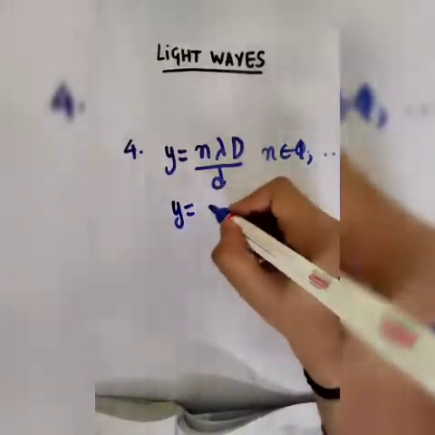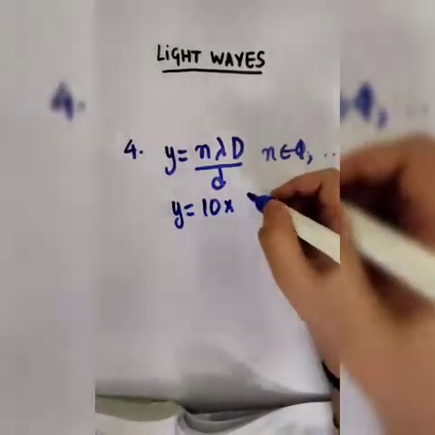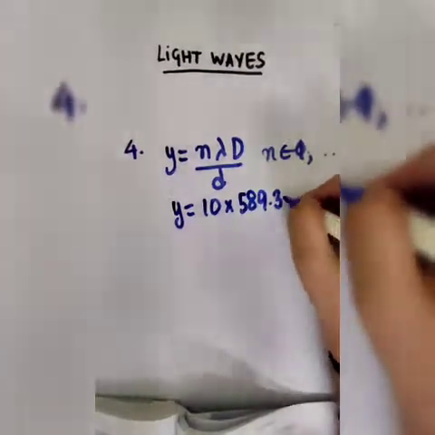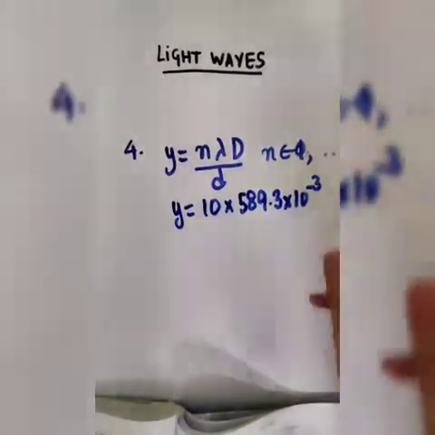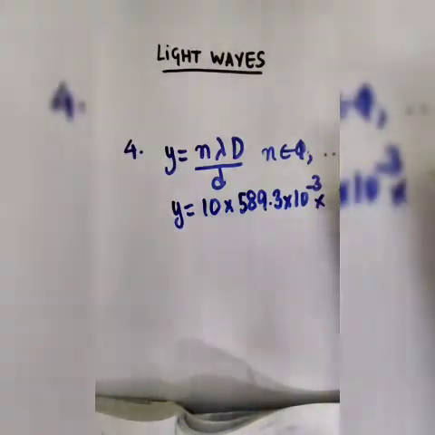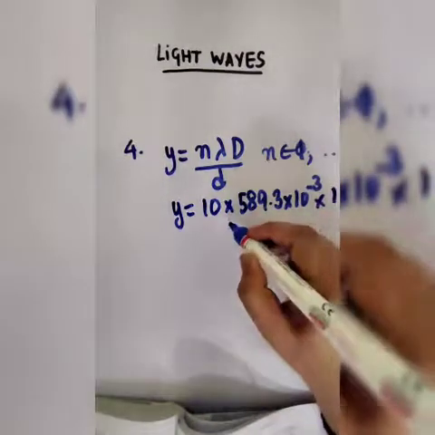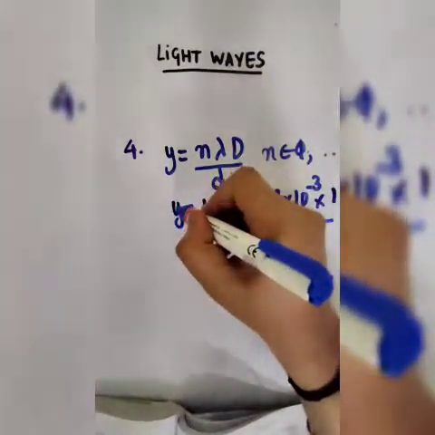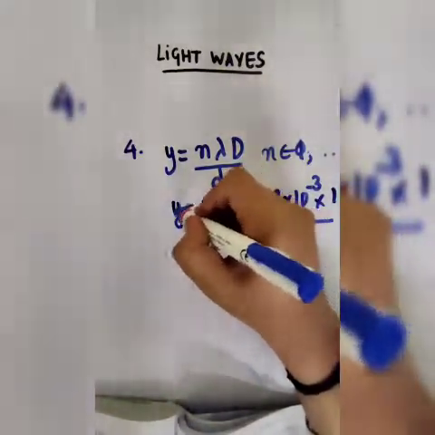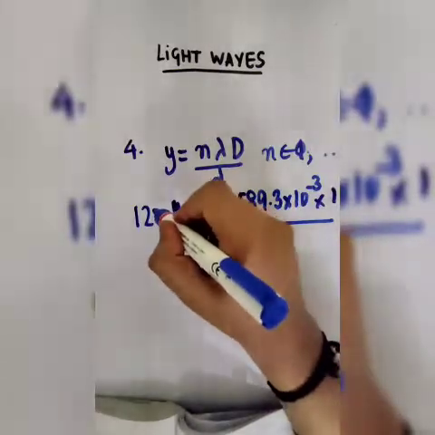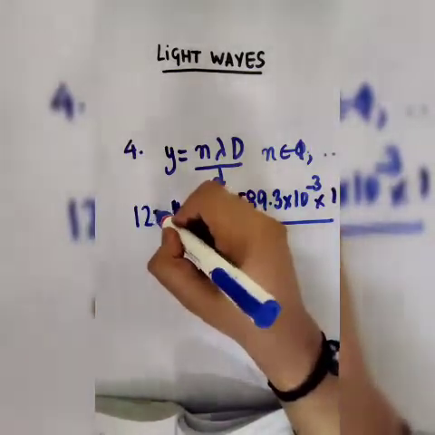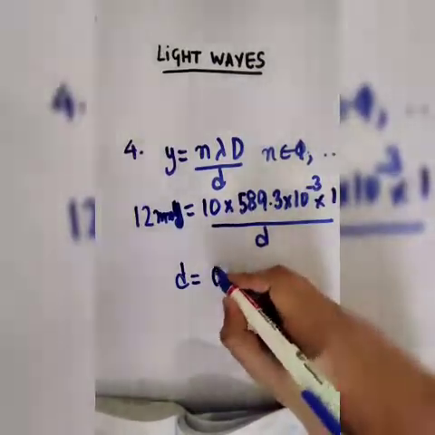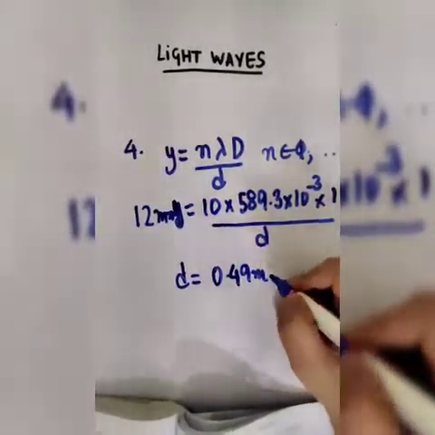So y is equal to 10 into lambda. Lambda is given to be 589.3 into 10 power minus 9 meters. Distance D is given to be 100 centimeters, so that is 1 meter, and small d we have to find out, and y is given to be 12 millimeter. On solving, we will get the value of d as 0.49 millimeters.